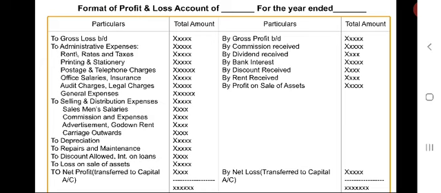In the same way, if the businessman has taken some drawings for his personal use, on that also, as per the rules, interest has to be charged. Interest on drawings is income to the business concern, so it is to be credited to the profit and loss account.